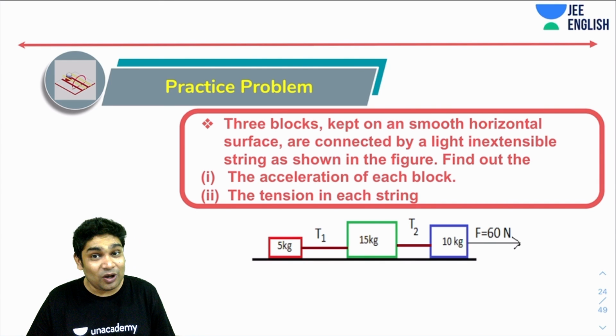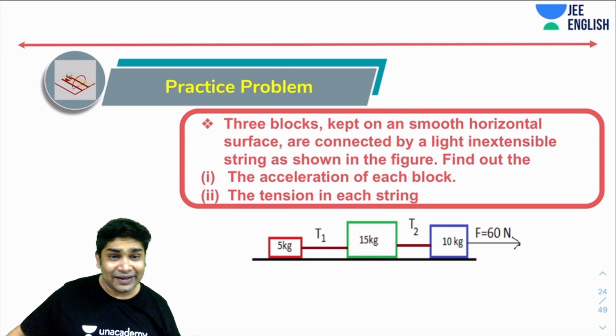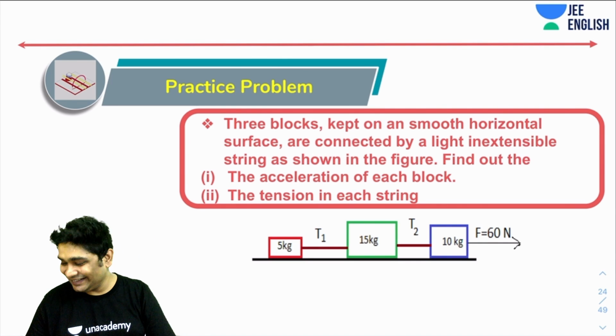There are three blocks kept on a smooth horizontal surface and connected with a light string as shown in the figure. And you have to find the acceleration of each block and the tension in each string. Okay, so go for it. Till then, I will obviously have water.